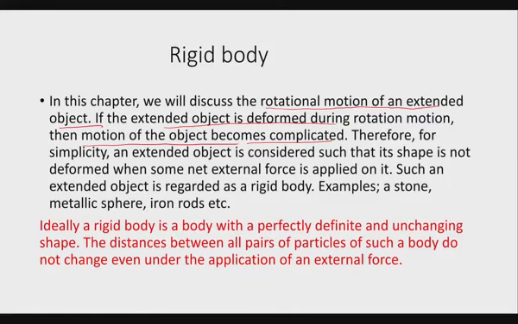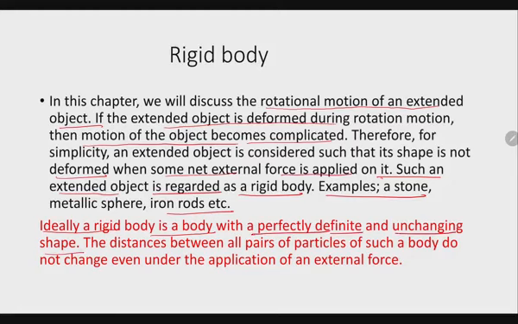If the extended object is deformed during rotational motion, then the motion of the object becomes complicated. Therefore, for simplicity, an extended object is considered such that its shape is not deformed when some net force is applied on it. Such an extended object is regarded as a rigid body. Examples are a stone, metallic sphere, iron rod, etc. Anything that is perfectly solid, we can say. Ideally, a rigid body is a body with perfectly definite and unchanging shape.